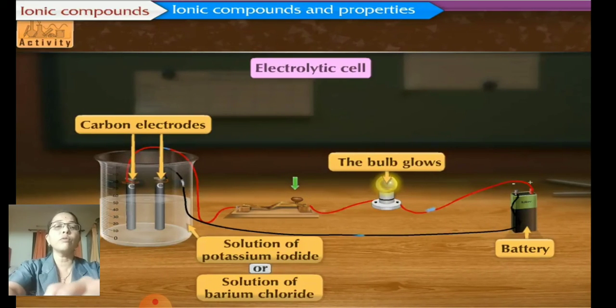So a solution of potassium iodide can be taken, a solution of barium chloride also can be taken, and you can do the same experiment. You can do this experiment at home also. You can take the pencil lead and connect this arrangement. If you don't have any carbon electrodes, we have graphite. You can sharpen both sides of the pencil, connect the wire to one side, and dip the other side of the pencil inside the solution of salt.